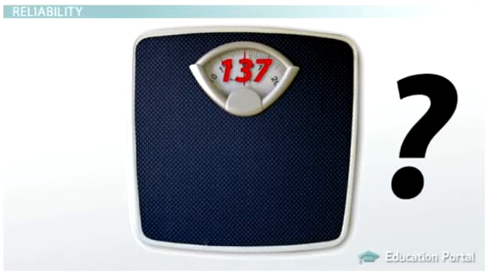What's going on? Reliability is when a measurement tool consistently gives the same answer. If your scale tells you that you weigh 150 pounds every time you step on it, it is reliable. But if it says 100 pounds one time, 184 pounds the next time, and 137 pounds the time after that, and nothing has changed, it is not reliable.